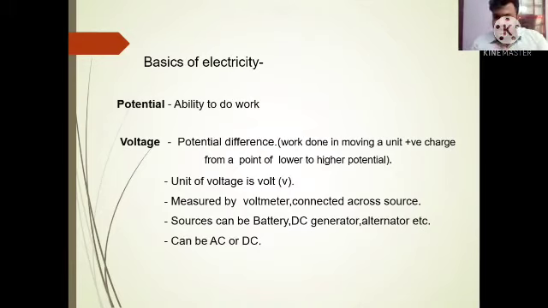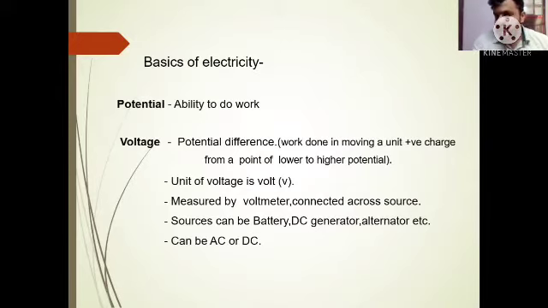Before telling about voltage, I will say what a potential is. Potential is known as the ability to do work. And what is voltage? Voltage is the potential difference. That means the work done moving a unit positive charge from a point having lower potential to a point at a higher potential. That work done is the potential difference, that is known as voltage. And you need to know the unit of voltage. The unit of voltage is volt and it is measured by a voltmeter.